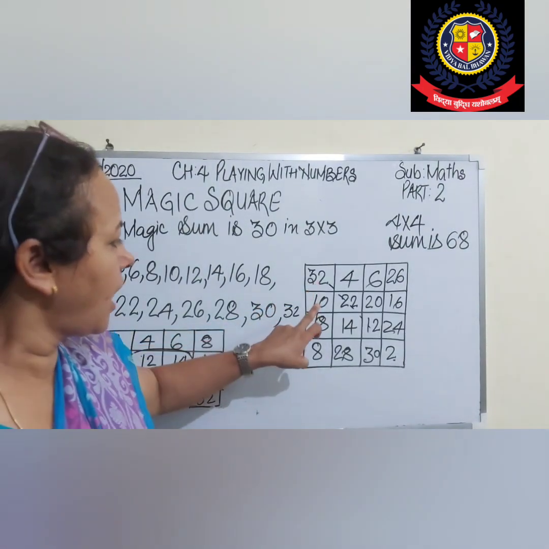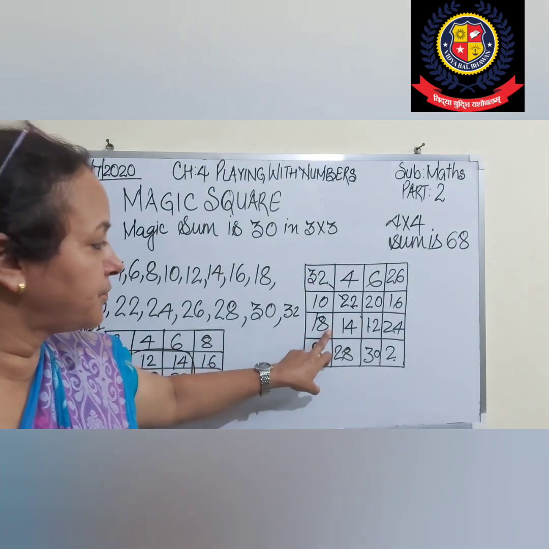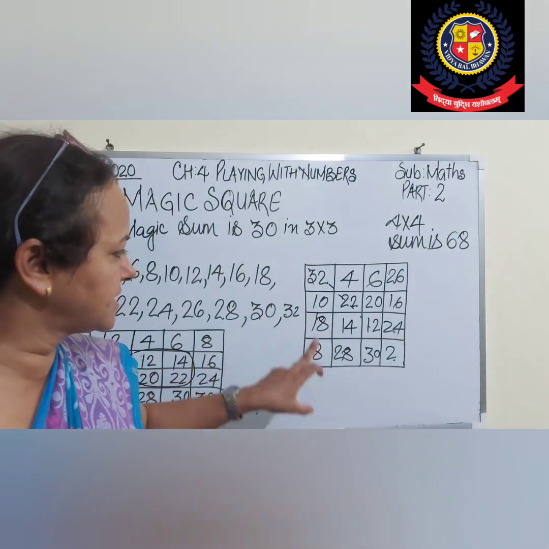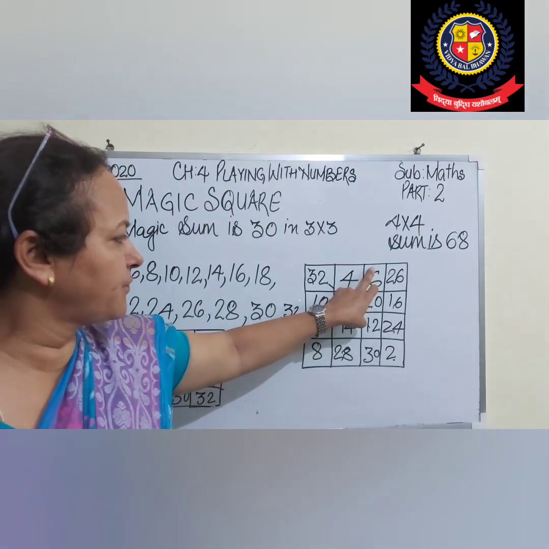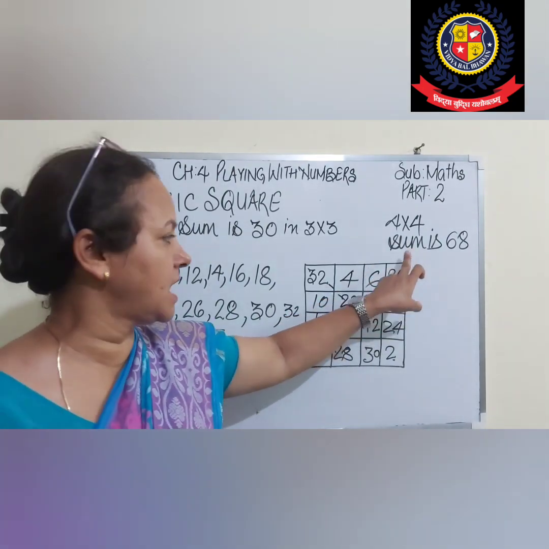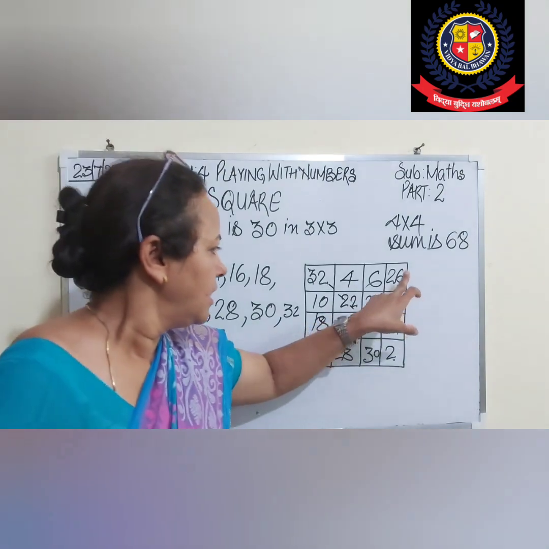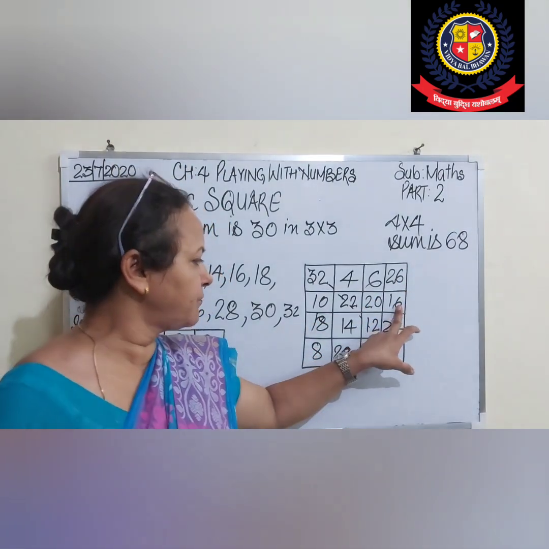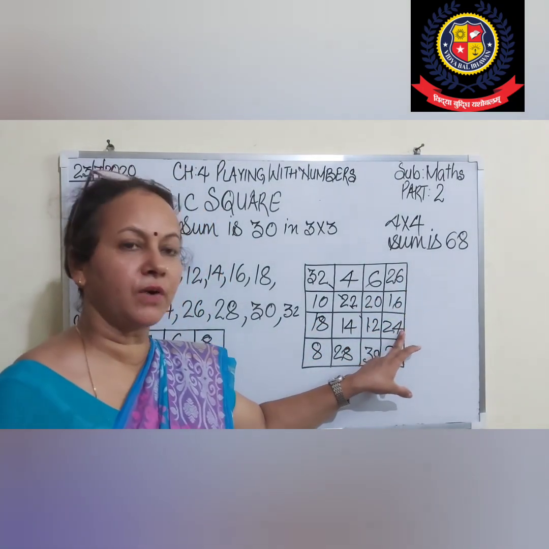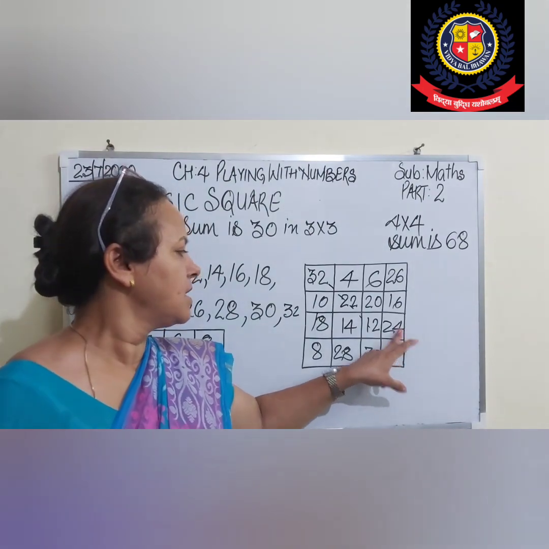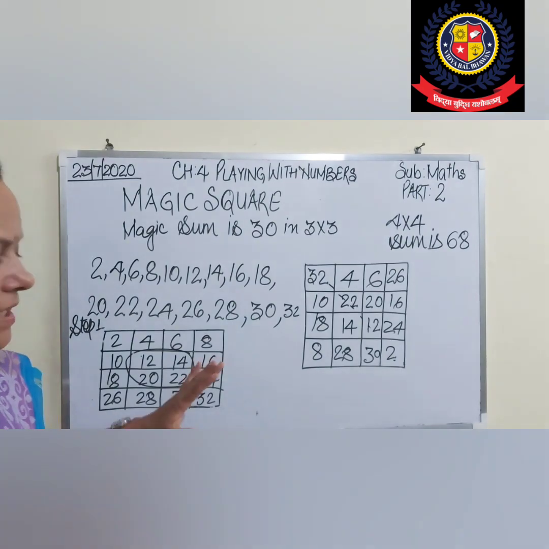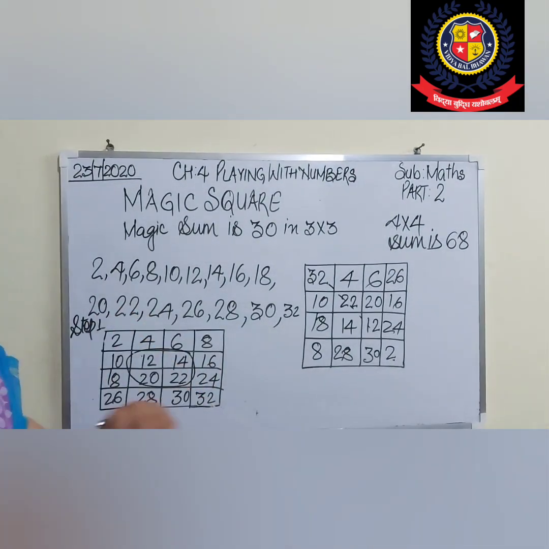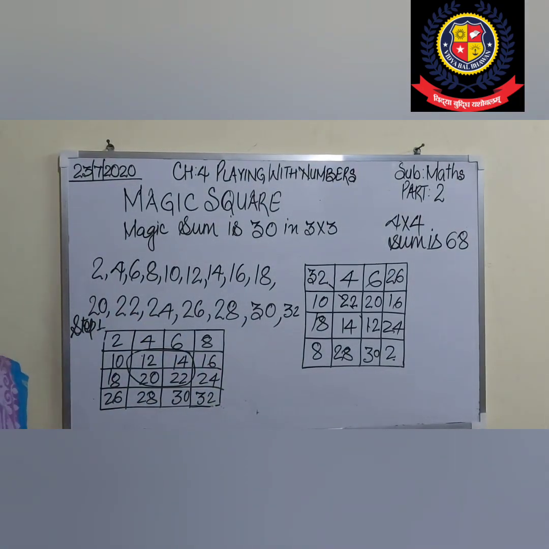Let's check. How much? 42. 42, 8, 50. 50, 10, 60. 68. Similarly 36. 36 plus 6, 42. 42 plus 6, 48. And 20, 68. How much? 32, 10, 42. 42 plus 2, 46. 46 plus 20, 66, plus 2, 68. The sum is right. So this is the way to solve a 4 by 4 magic square.